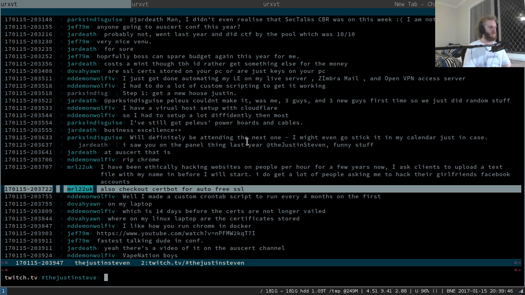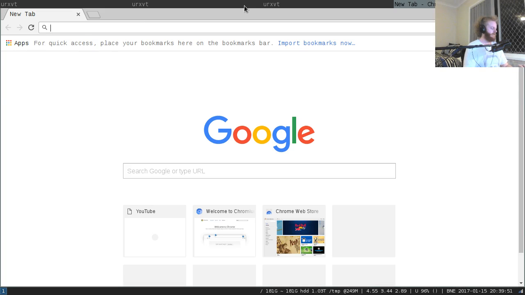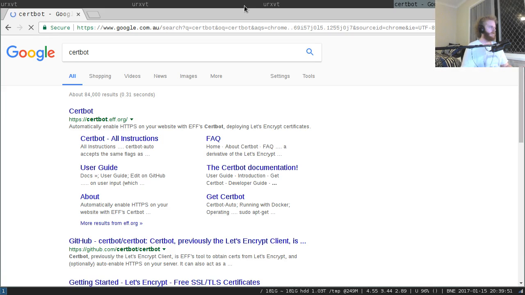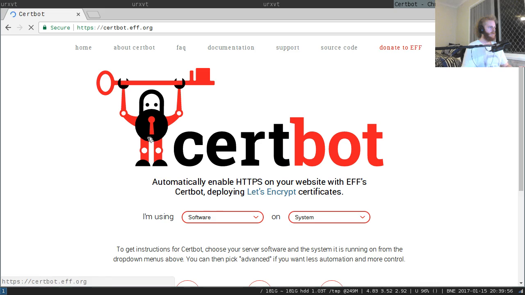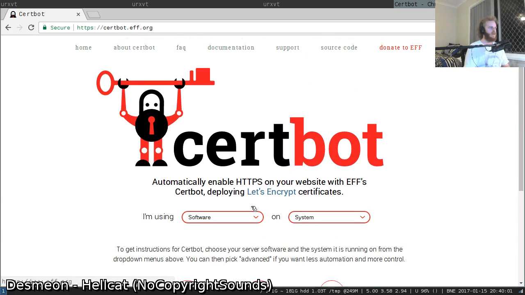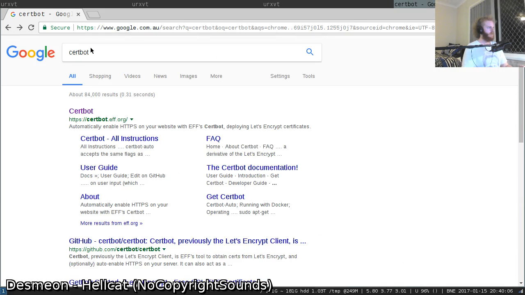Okay, cool. For auto-free SSL, is Certbot? Is that the Let's Encrypt official one? EFF. Okay, so EFF put out Certbot, powered by Let's Encrypt. Is this the official one for Let's Encrypt?